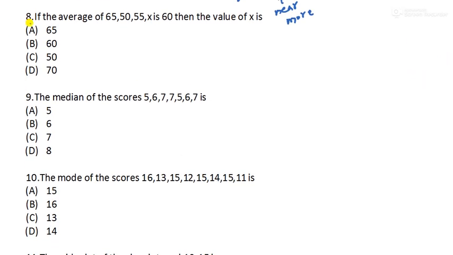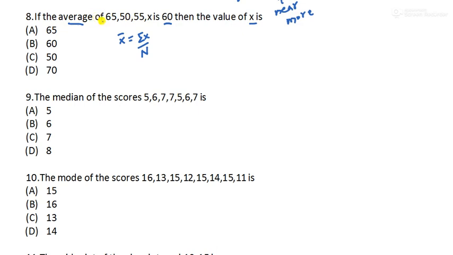Question number 8 says, if the average of 65, 50, 55, x is 60, it means average is 60, then the value of x is dash. Average means mean. So mean is equal to the sum of all the values given divided by number of values.